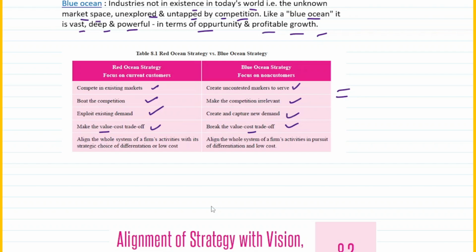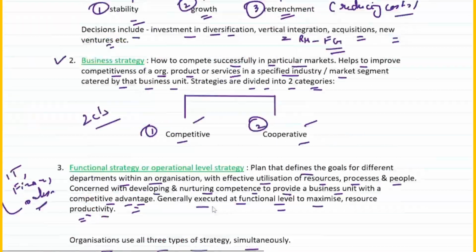And finally, you align the whole system of firms' activities with its strategic choices of differentiation or lower cost. Whereas in case of blue ocean strategy, you align the whole system of firms' activities in pursuit, pursuit means you try to chase, of differentiation and low cost. So these are the key differences between red ocean strategy and blue ocean strategy. Not very important, but I guess there may be a probability that they may ask you in the exam. So for that, I have covered that in your topic, right? So this is all about the first chapter, that is 8.1.